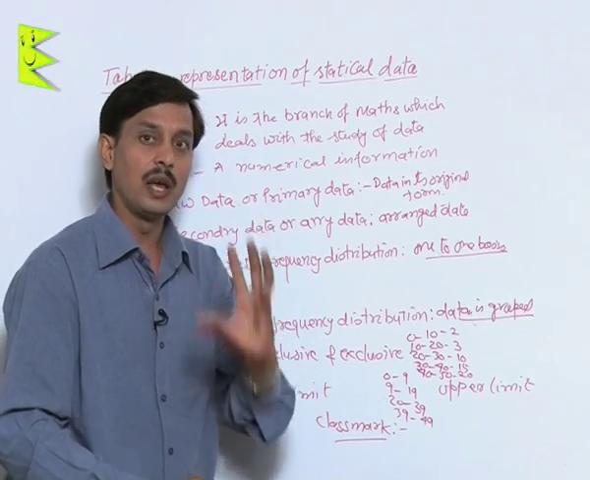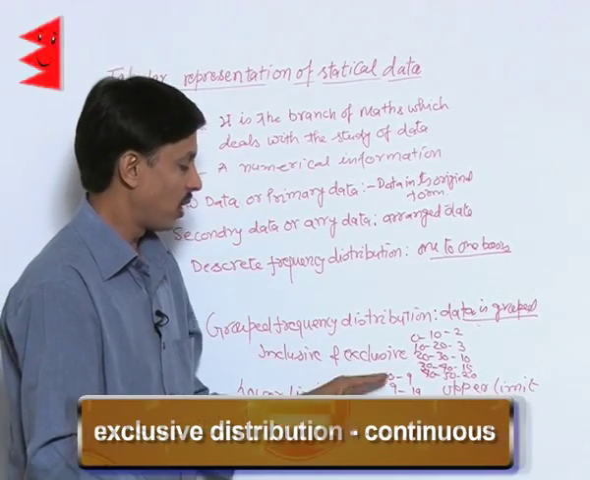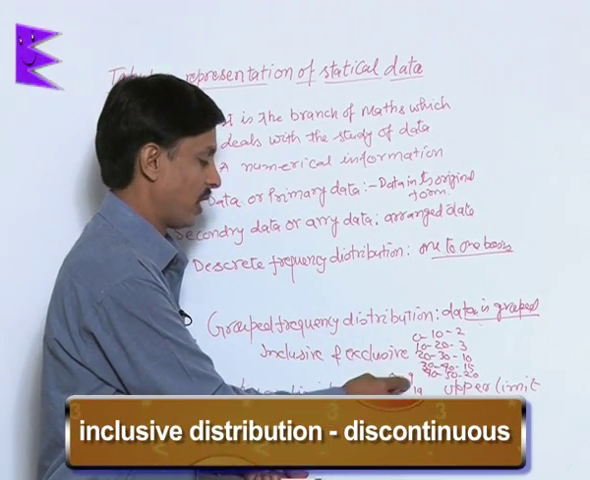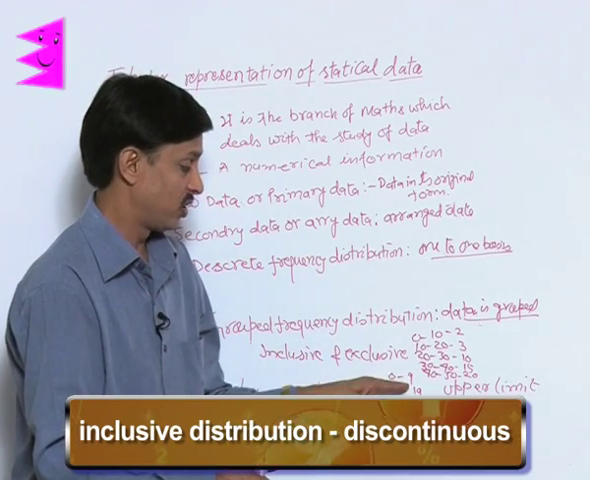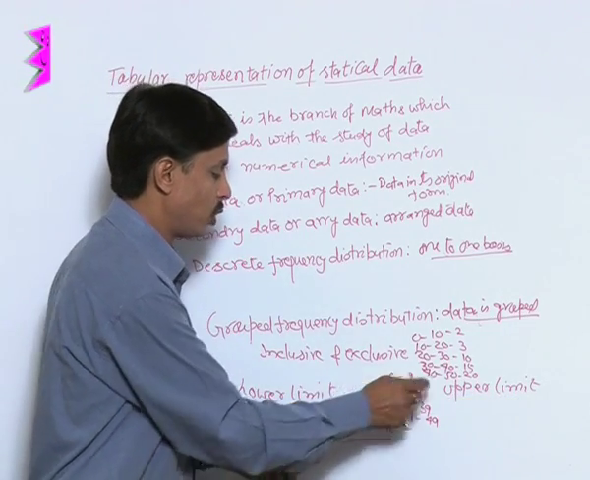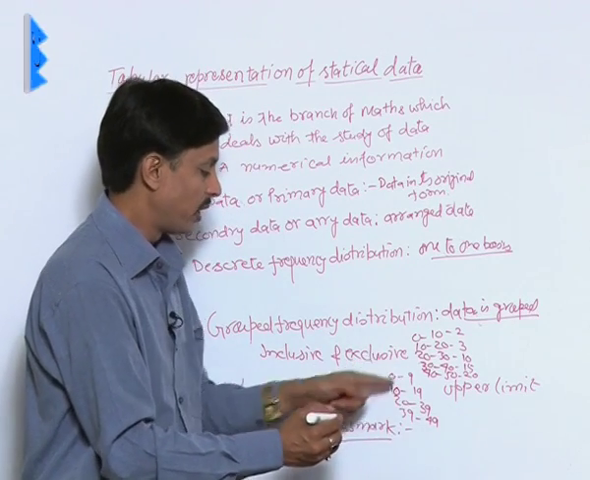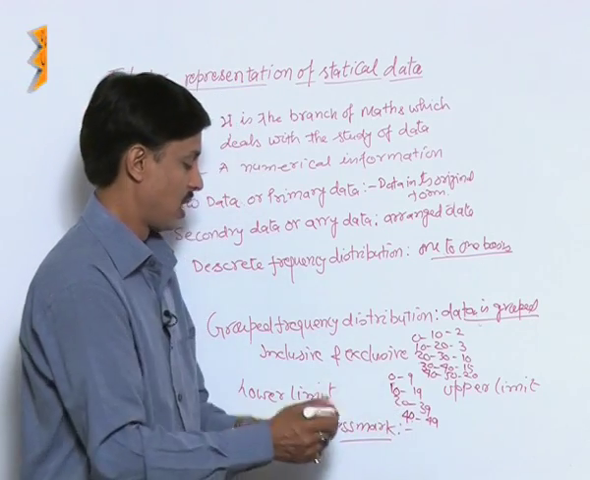So another name for exclusive is continuous, and another name for inclusive, where 9 is included, is discontinuous, because the data is discontinued. Here it is 0 to 9, I'm sorry, it will be taken as 10, so it is discontinuous. Similarly here it will be taken as 40.